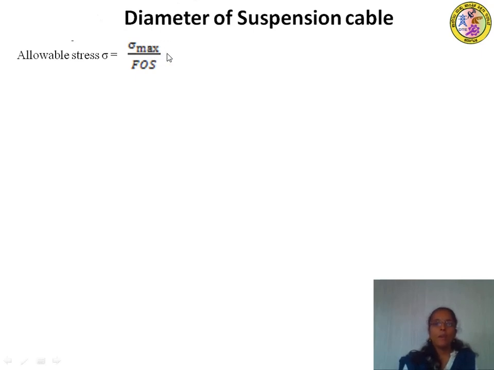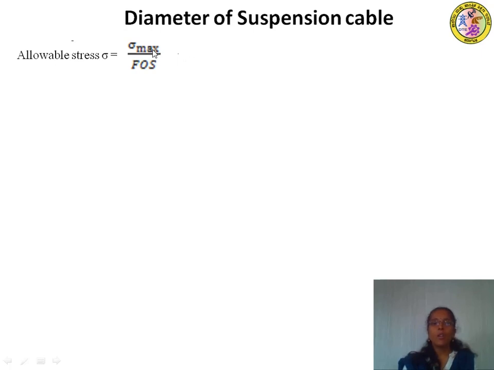So the allowable stress has to be less than the maximum permissible stress. If the limit is, say, around 100, you cannot take the allowable stress beyond 100. It has to be less than 100, so that the material will not experience permanent deformation.